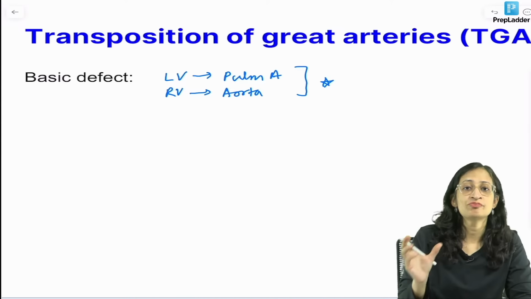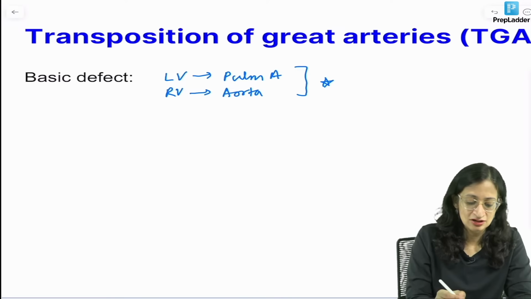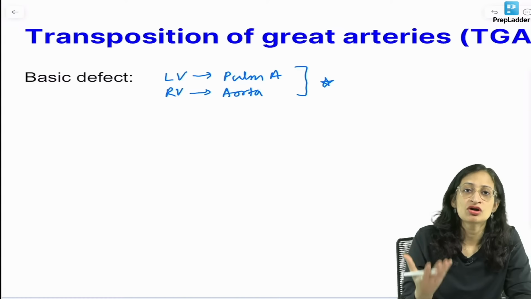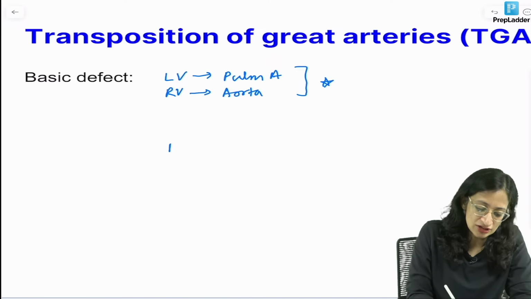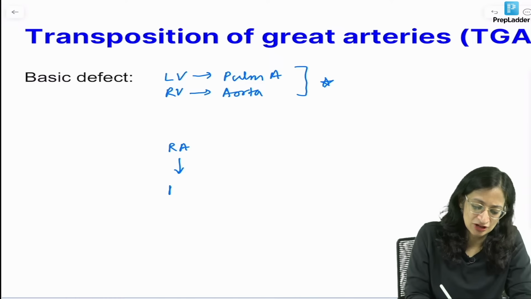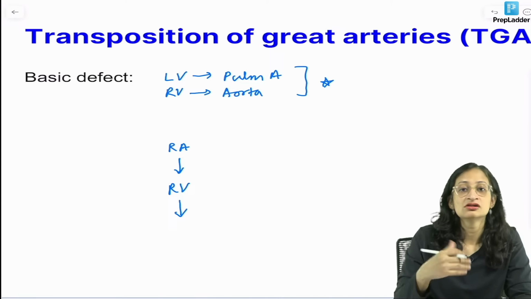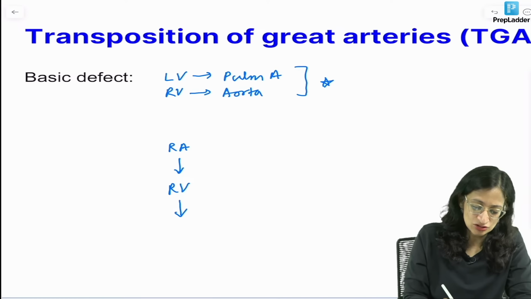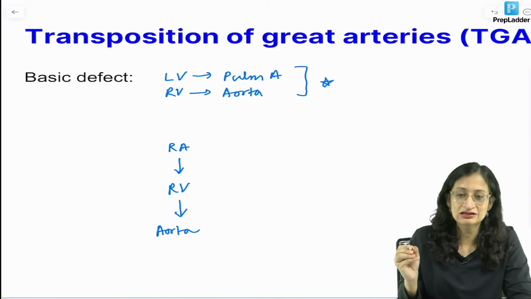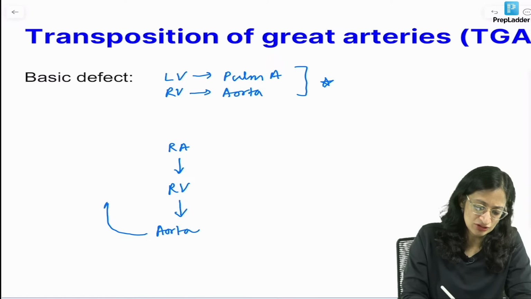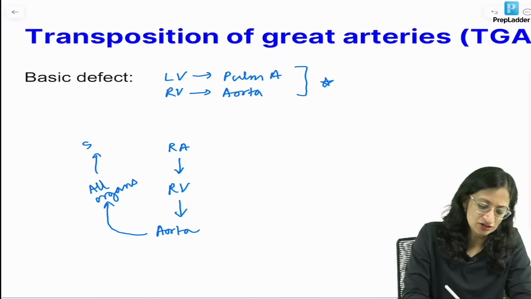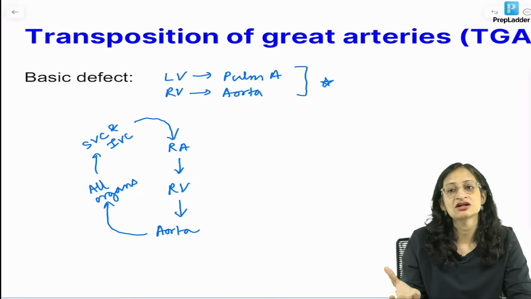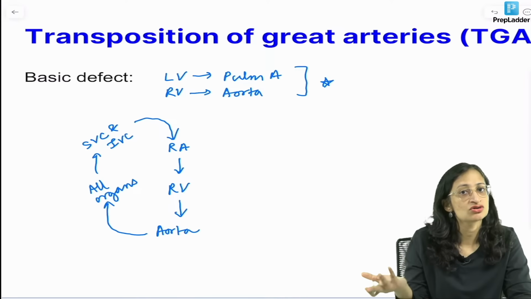Now we call it a disease of parallel circulation. Why do we say so? Let us see. There is the right atrium. From that the blood goes to the right ventricle. From the right ventricle, normally what comes out? Pulmonary artery. But it is TGA, so the aorta will come out from the right ventricle, right? Now the aorta will supply all body parts, all organs, and then the venous deoxygenated blood via superior vena cava and inferior vena cava, where do they drain? We know they drain into the right atrium. So blood started from the right atrium, came back to the right atrium without getting oxygenated in the lungs.